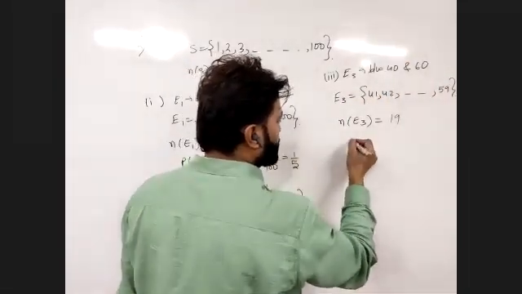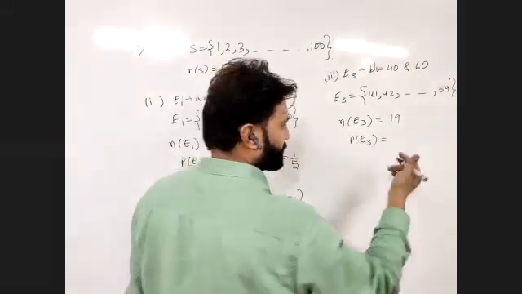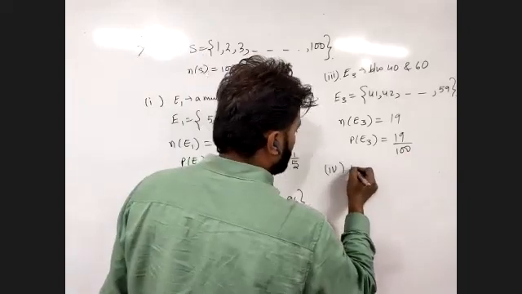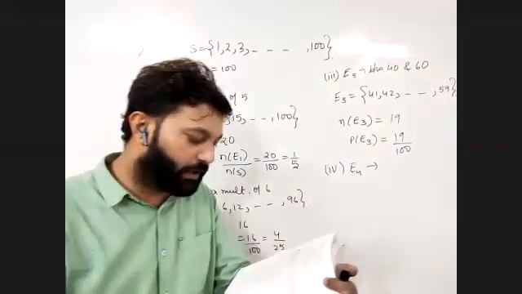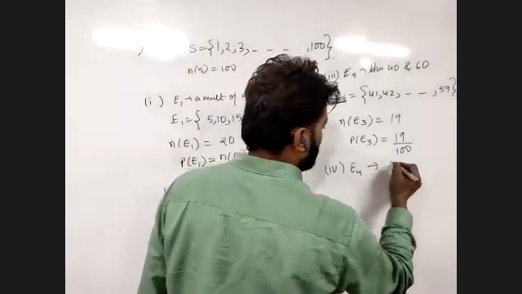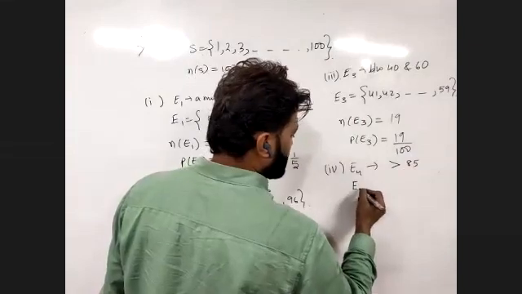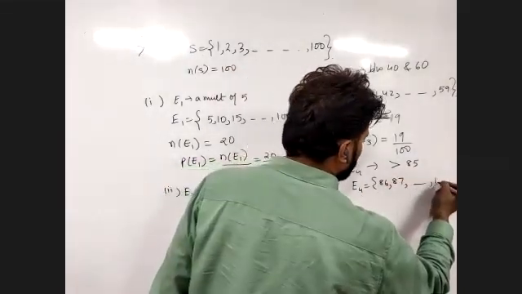And if there is confusion in this, then what will we do? 19 upon 100. It's already in the simplest form. Now, fourth part, E4: greater than 85. Greater than 85. So this will be 86, 87, and so on till 100.